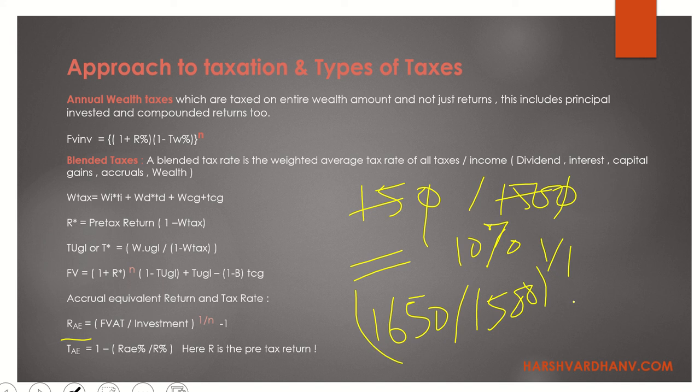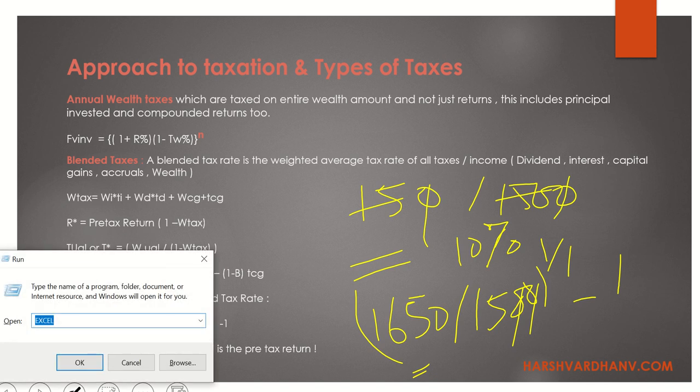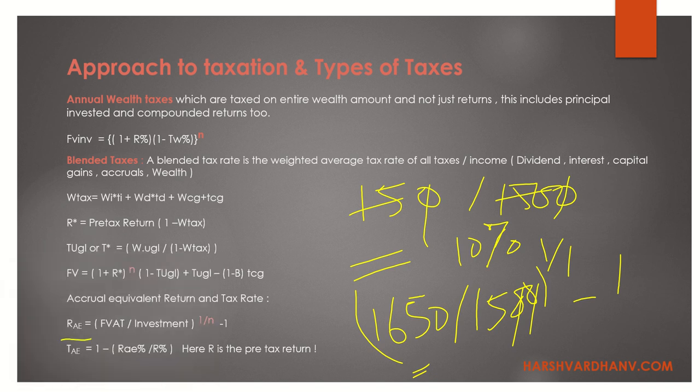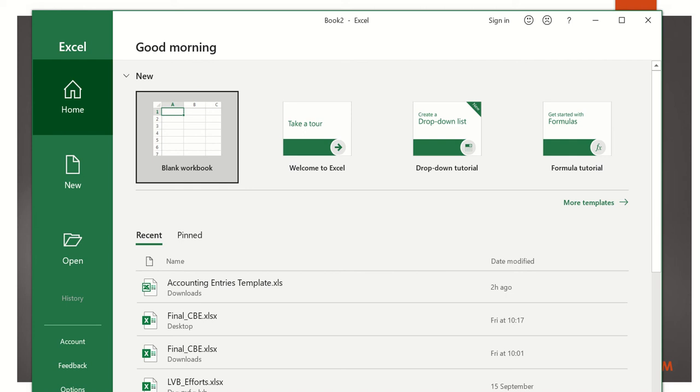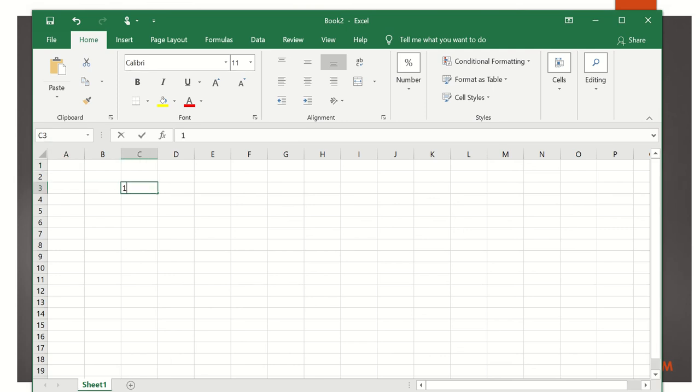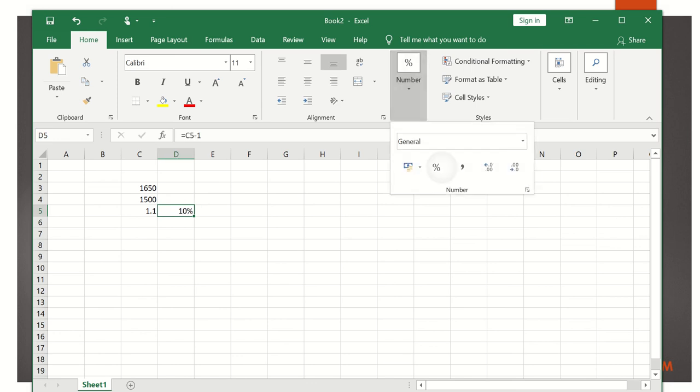Let us take one period, minus 1. How much will this be? I don't know, I'll just do a calculation. I can do that mathematically also, but I cannot show you mathematically, so I have to show you this way. 1.1, and I'm saying this minus 1 in the formula, and if I put it in percentage terms, it's going to be 10%.